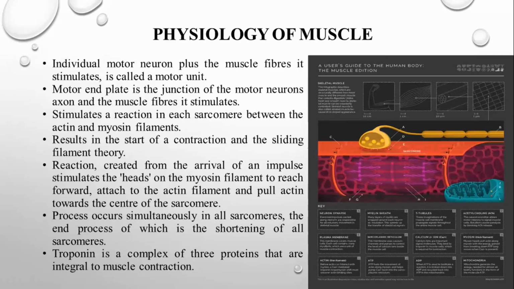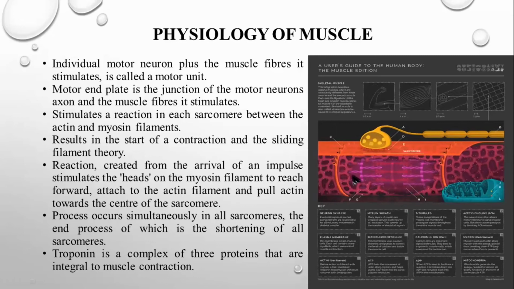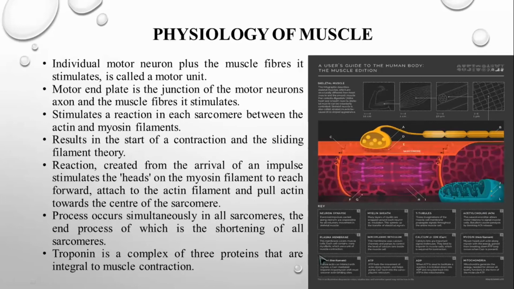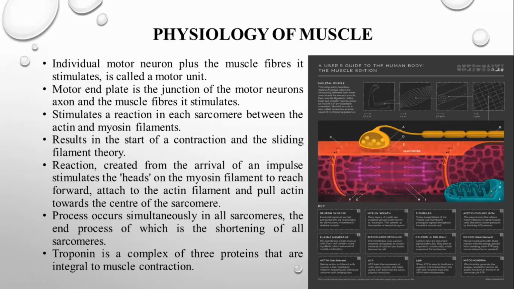The shortening of the sarcomere is nothing but the contraction of the muscle, and this is your relaxation of the muscle. Troponin is a complex of three proteins that are integral to muscle contraction. Troponin plays a major role; it is a protein which complexes with other proteins and is involved in muscle contraction.